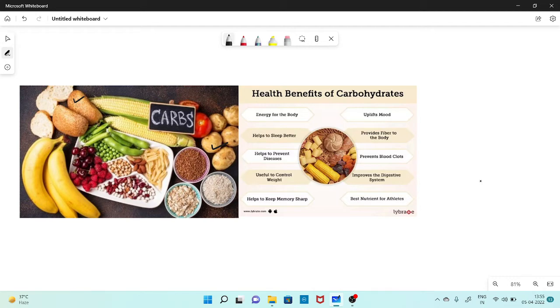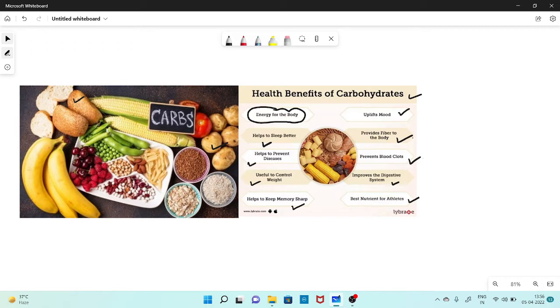The benefit of carbohydrates in the diet is that they are the most important energy molecules. They provide the energy for the body to work properly. They help you sleep better, help prevent diseases, are useful to control weight, help keep memory sharp, are the best nutrient for athletes, improve the digestive system, prevent blood clots, provide fiber to the body, and uplift the mood. So they have really many benefits for human beings, right?